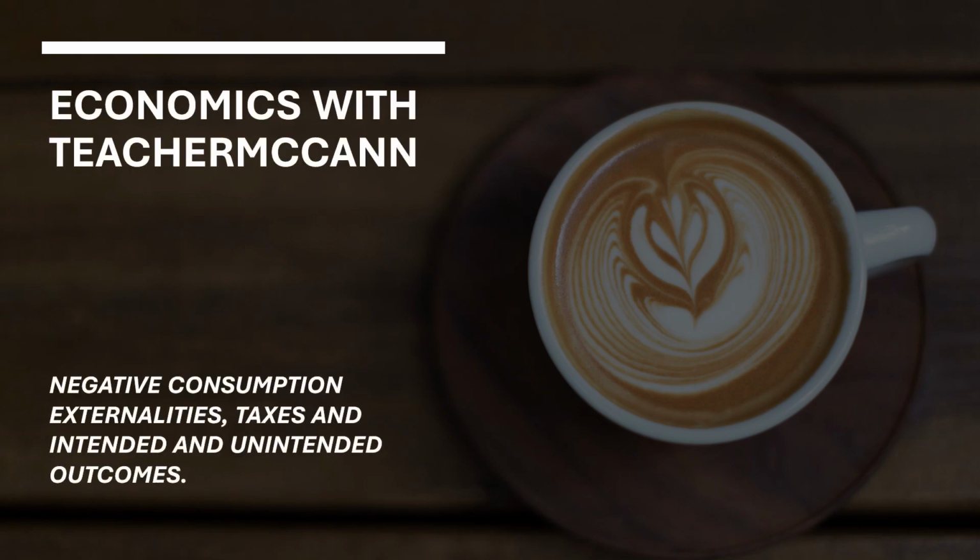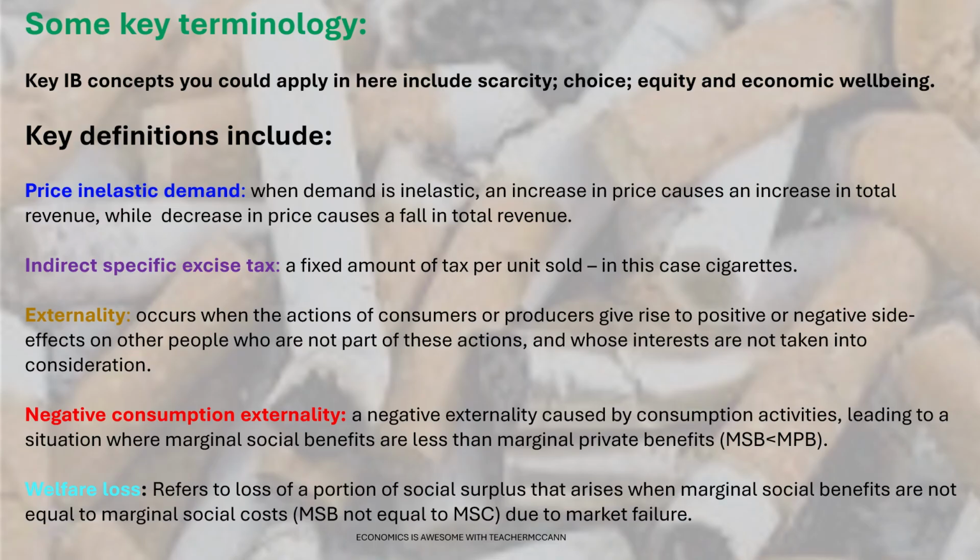Hi economists, in this short video I'm going to revisit some concepts, and we have the opportunity to do this because recently in the media we've seen a lot of coverage around the emergence of a black market or illicit tobacco market in South Australia. So we're going to link it to that real world example, and the theories I'm going to look at are the diagrams, negative consumption externalities, taxes being a government intervention, and considering some intended and unintended outcomes or consequences, which we know economists are very interested in.